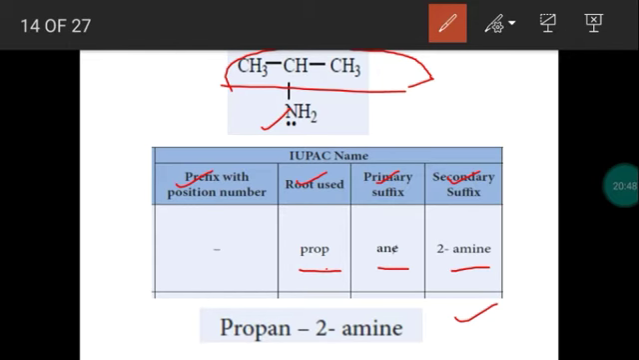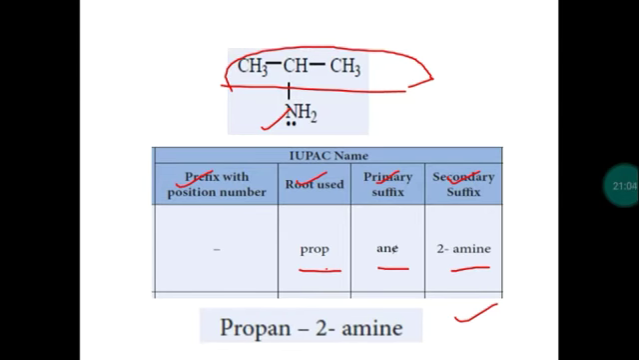Now the amino group is attached with the second carbon. So the position is 2. So just join these words. While connecting the primary and the secondary suffix, the last letter of the primary suffix will be struck out. So this is called propane-2-amine. IUPAC name is propane-2-amine.